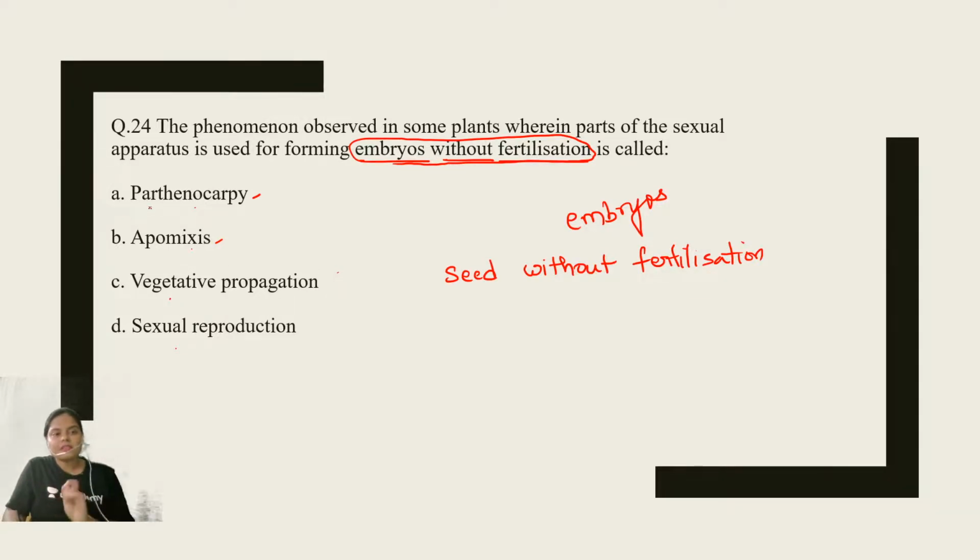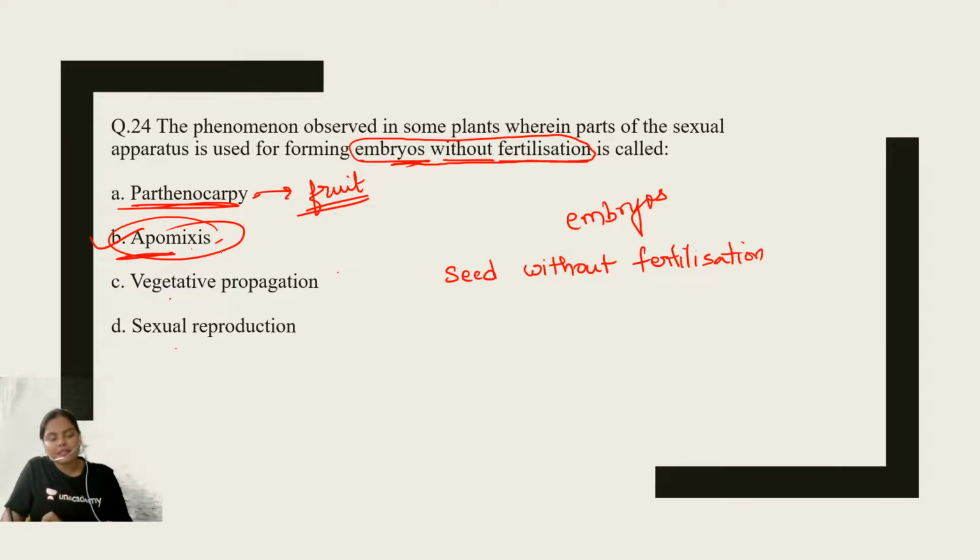Now see, in parthenocarpy, fruit formation takes place without the process of fertilization. The fruit is formed directly. In case of apomixis, the embryo is formed. Apo means without, mixis means mixing. It is the technique where the embryo is formed without the mixing of gametes taking place. So the correct option will be option number B, right?